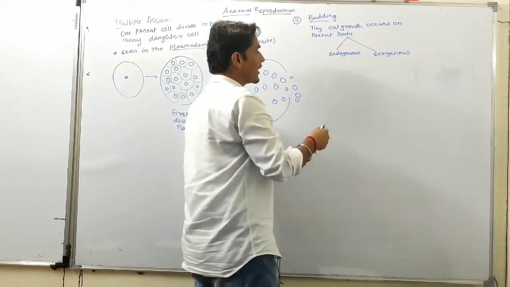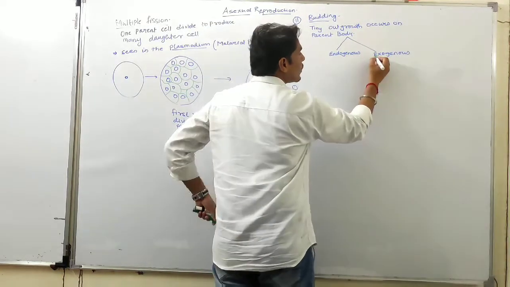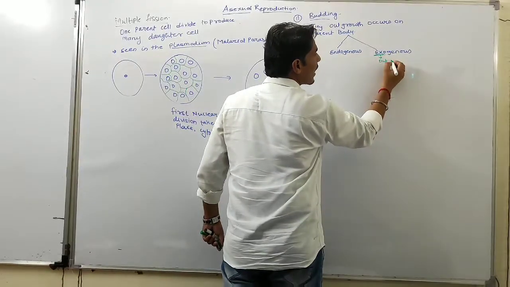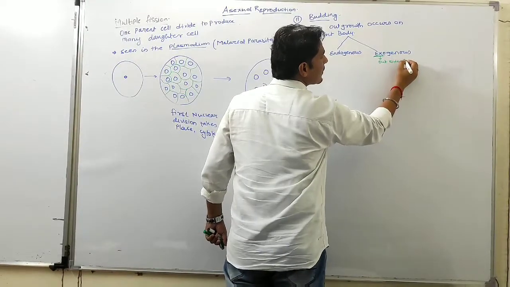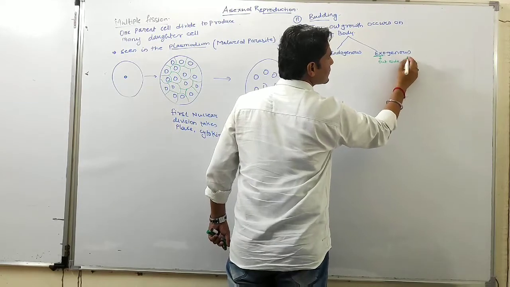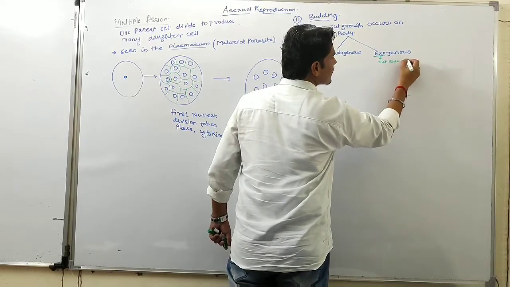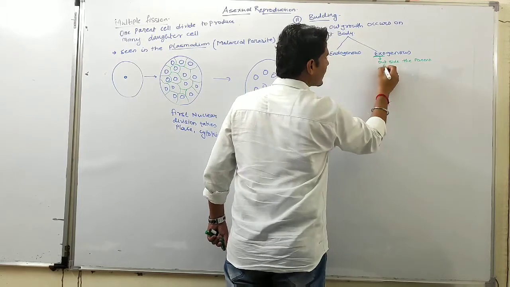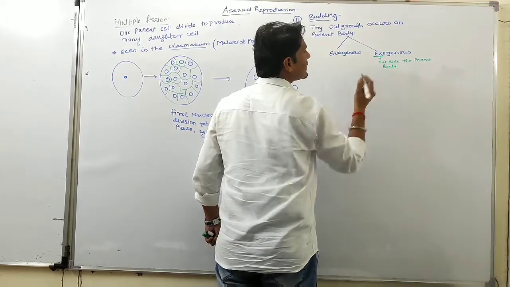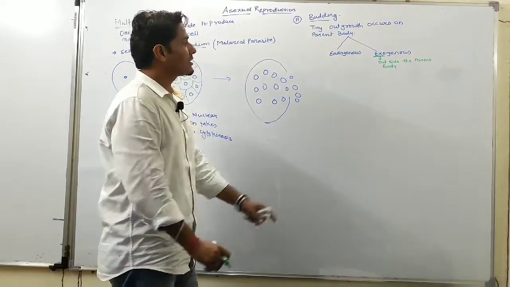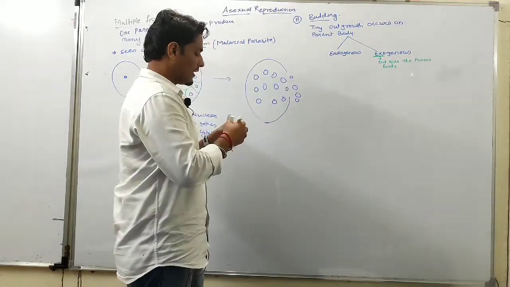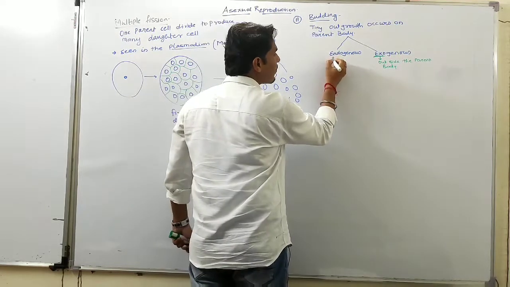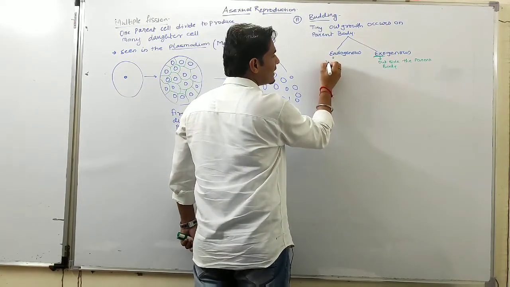So if the bud grows on the outside of the parent body, that is called exogenous budding, and the other is if the bud grows inside the body. कहाँ पे?